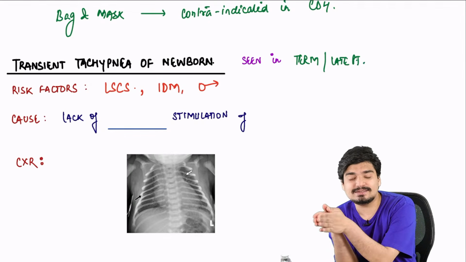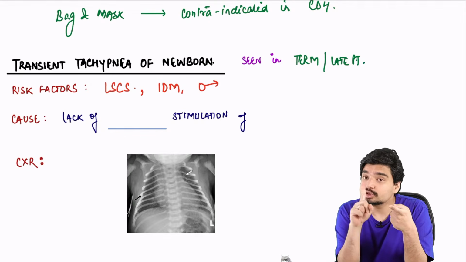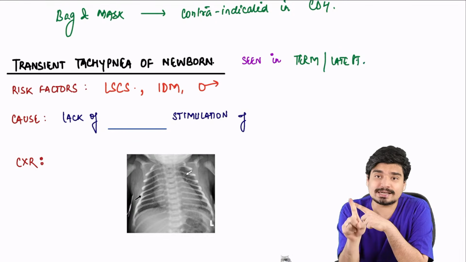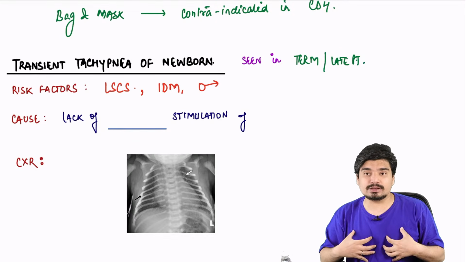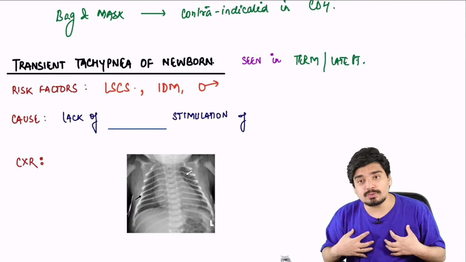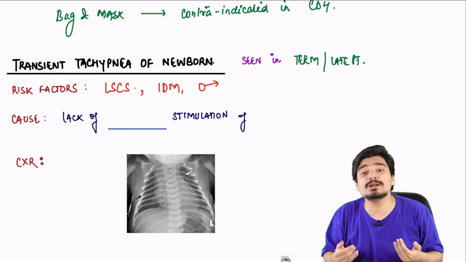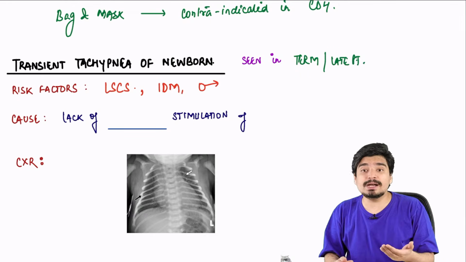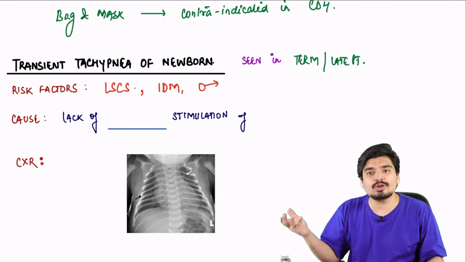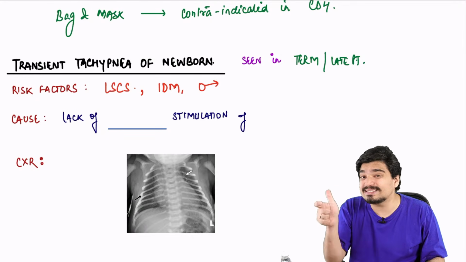In an LSCS, in a cesarean section, nothing of this sort happens. So that ENaC channel, that sodium channel, is not activated. So fluid will stay in the lungs for a little bit. As a result, because there is fluid in the lungs, there's going to be a little bit of tachypnea and respiratory distress. Will it be permanent? Of course not. Over a period of time, it will resolve on its own. That's why it's called transient tachypnea of newborn.